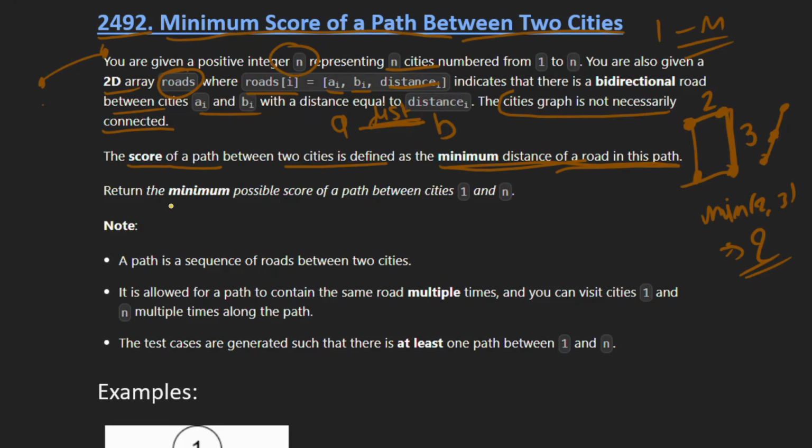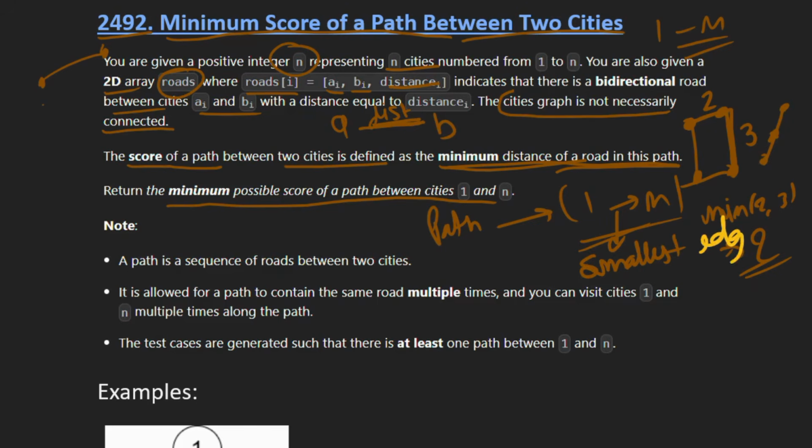So what we need to do is return the minimum possible score of a path between city 1 and n. So we have to find a path between the city 1 and n, and then we have to take the smallest edge of that path, and that will be our answer. Now here a note is given that a path is a sequence of roads between two cities. So a path basically consists of multiple roads between two cities.